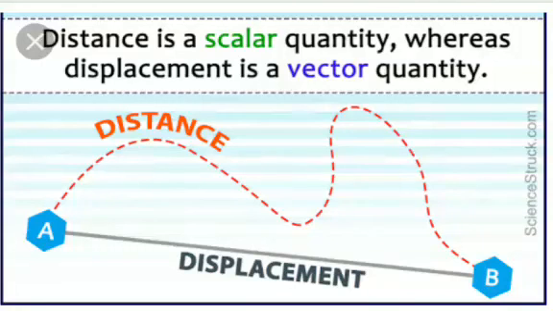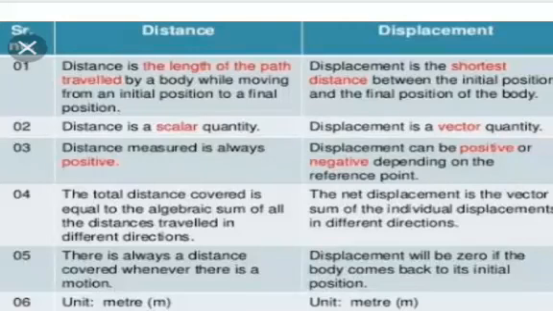So we can conclude distance and displacement by this slide. Distance is the length of the path traveled by a body while moving from an initial position to a final position. Displacement is the shortest distance between the initial and final position of the body.